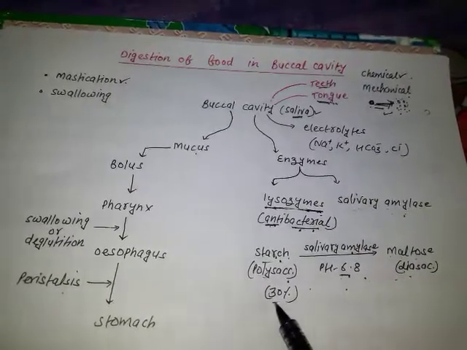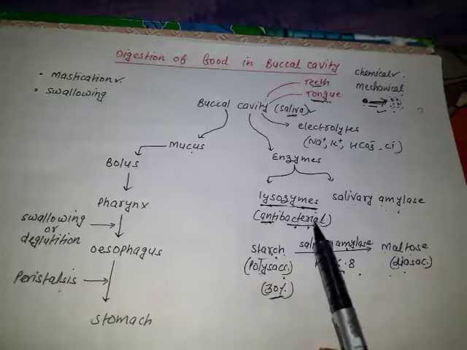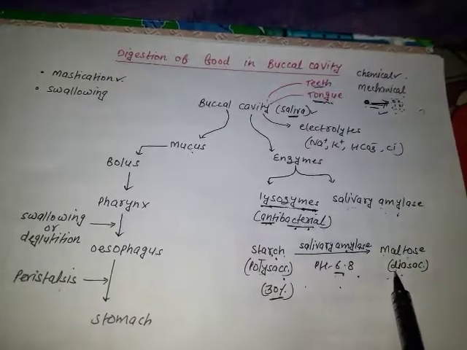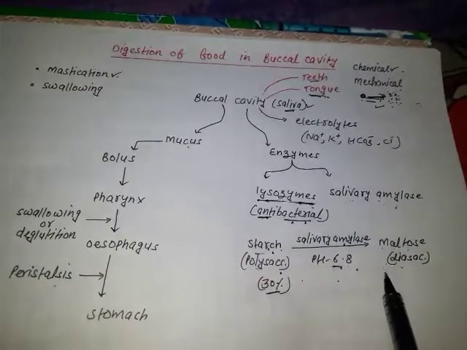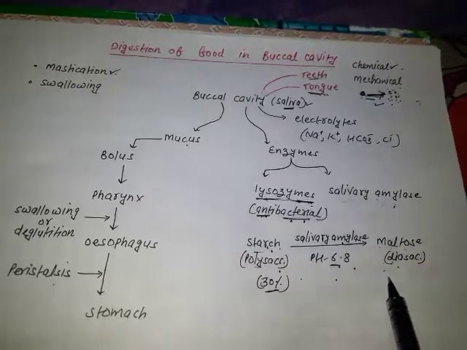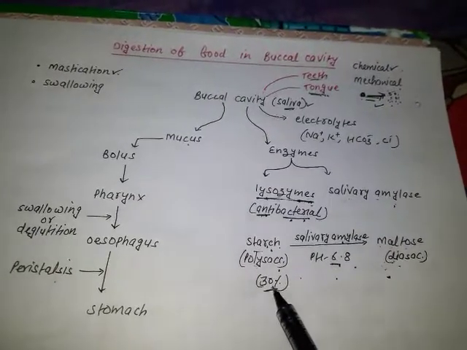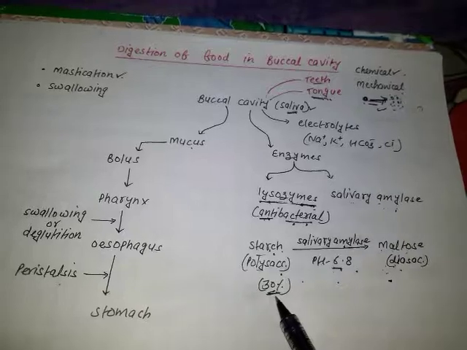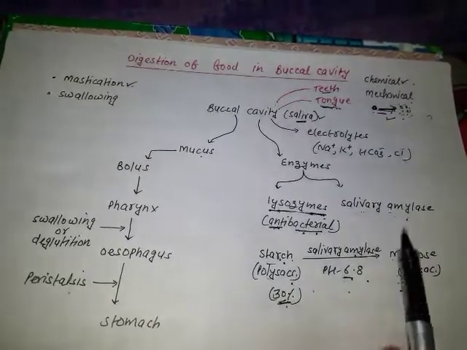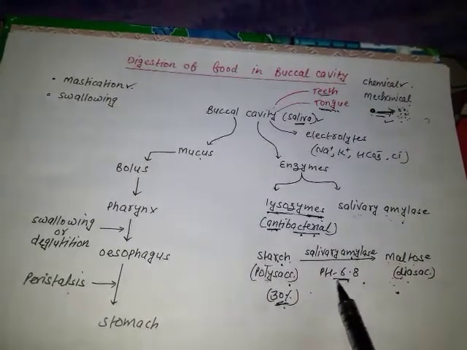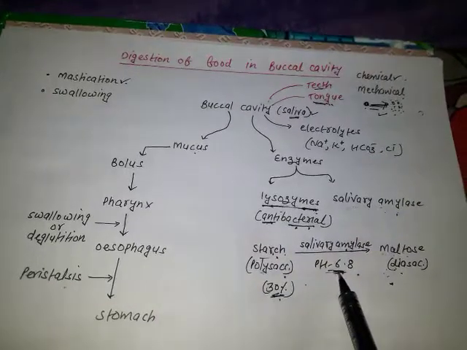Only 30% of starch will get hydrolyzed into disaccharide. That means the digestion is not completed in the buccal cavity. Only 30% digestion takes place. This was about salivary amylase, and this is the optimum pH. Very important: what is the optimum pH of salivary amylase?